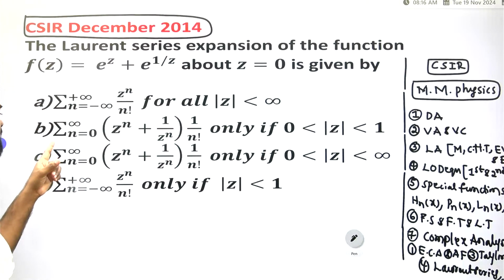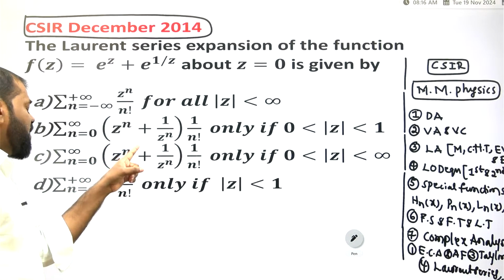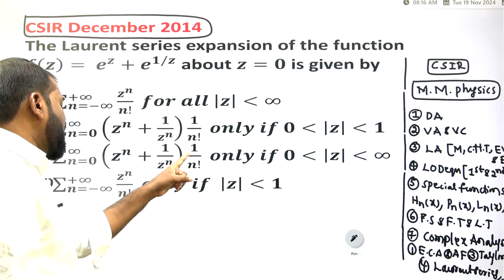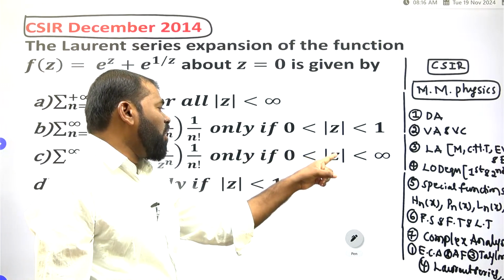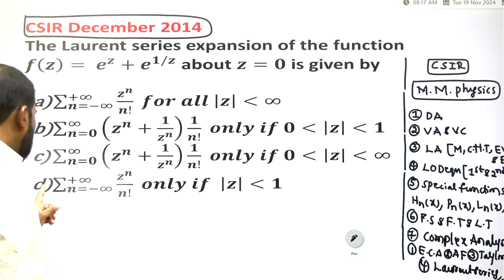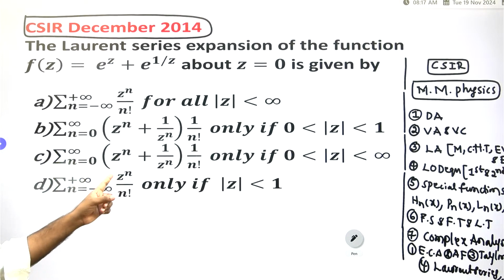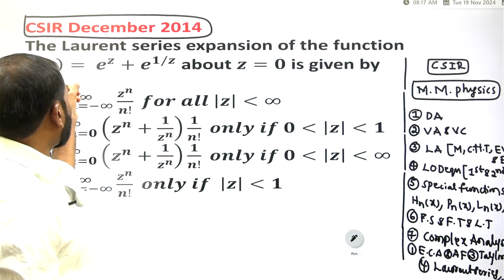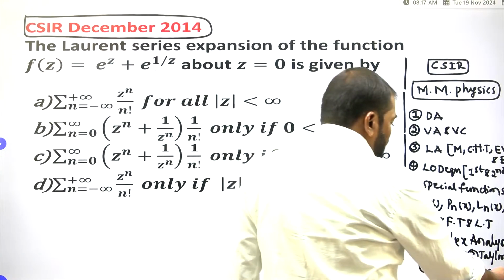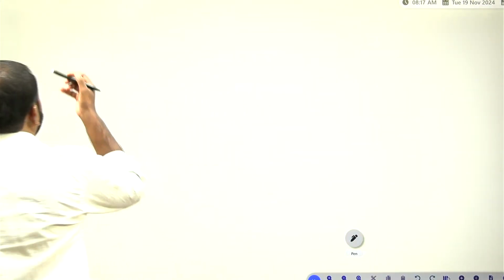Option C is summation n equals 0 to infinity, z to the power n plus 1 by z to the power n, 1 by n factorial, only if 0 is less than modulus of z is less than infinity. Option D is summation n equals minus infinity to plus infinity of z to the power n by n factorial, only if modulus of z is less than 1. What is our function? Our function is f of z equals e to the power z plus e to the power 1 by z.